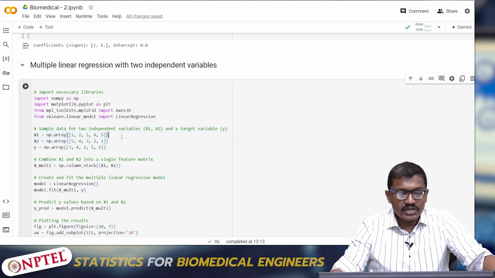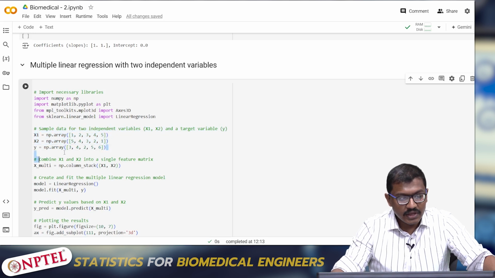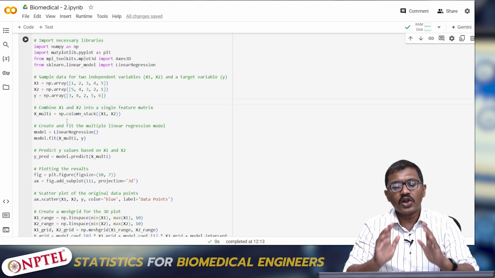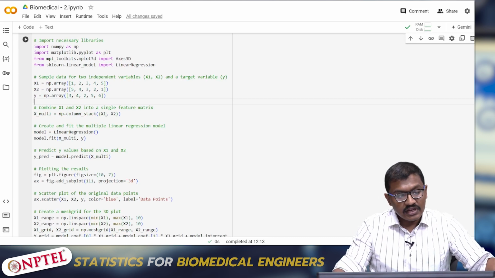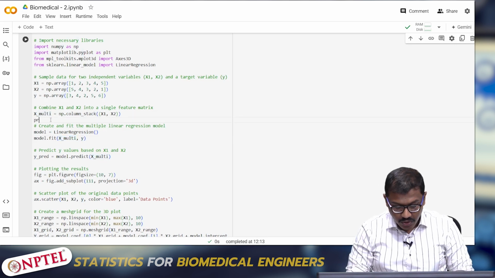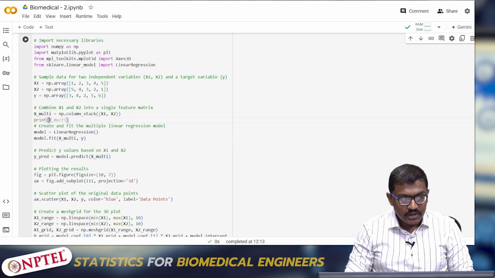Here we are using two independent variables, x1 and x2, and y. I'm combining both of them into a single column stack, so that it can be fed into the linear regression dot fit, and I'm using the same variable y. So these two have been made into a single stack of columns, and I'm fitting it. If you want to know what a single stack of columns is, you just have to print it and